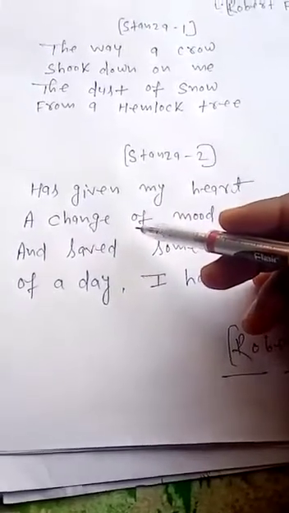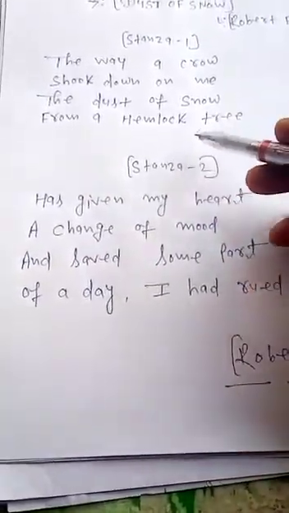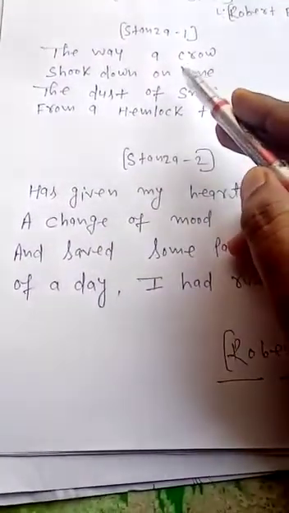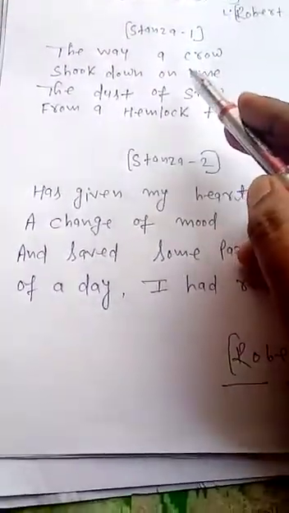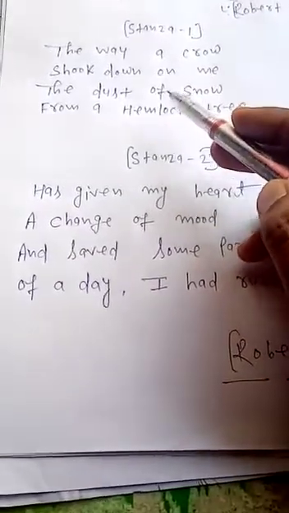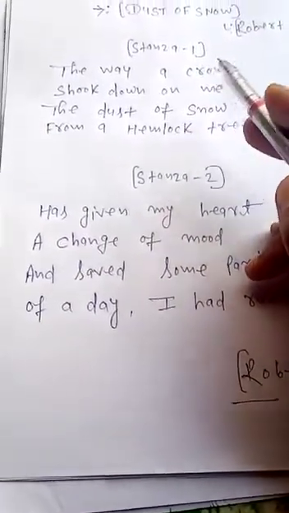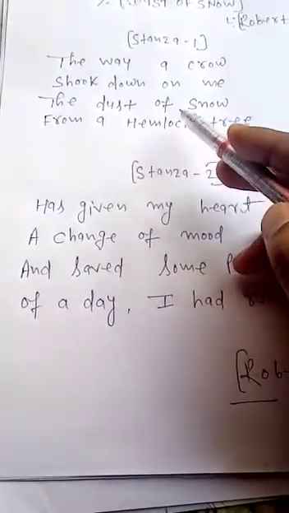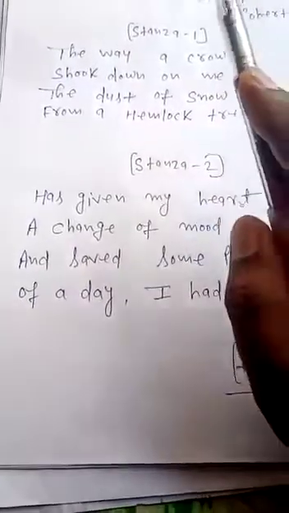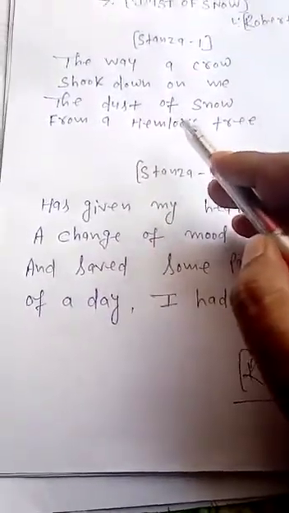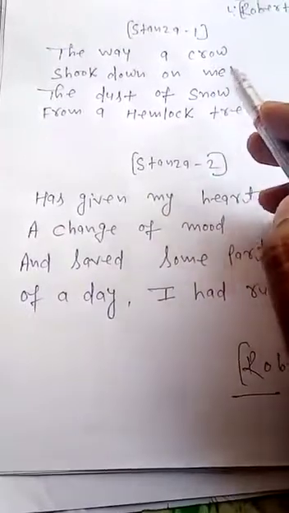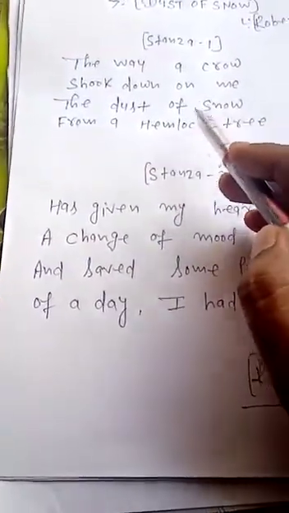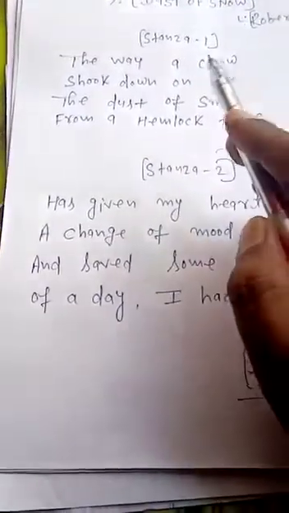So dear students, we can say the main points of this poem are: the poet was sitting under a hemlock tree and he was very sad. After that, a crow suddenly shakes the tree and dust of snow falls on the poet. This incident changes the poet's mental condition, and thus the rest of the day is saved from being spoiled.